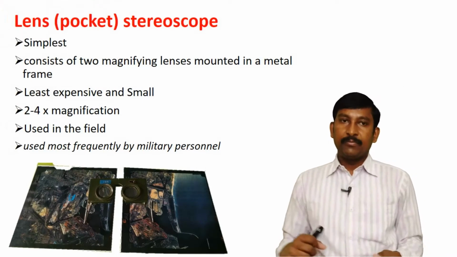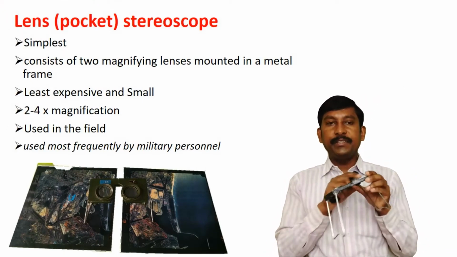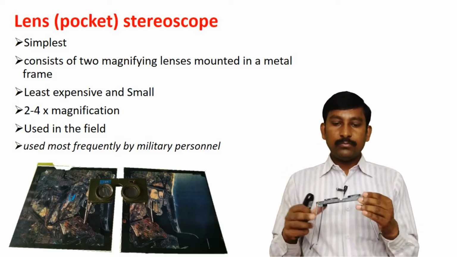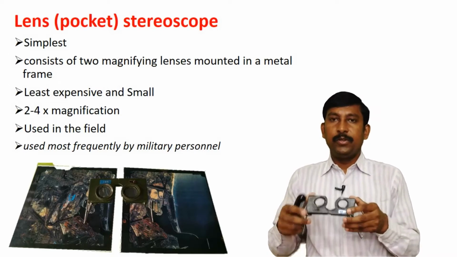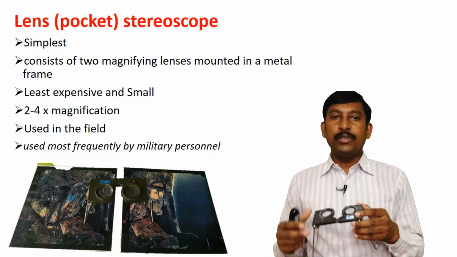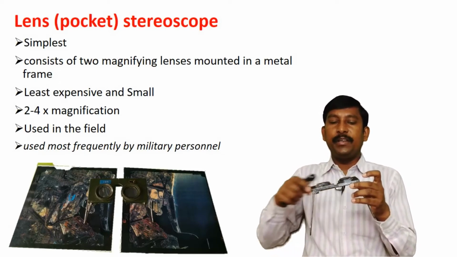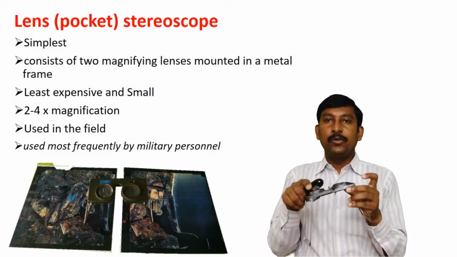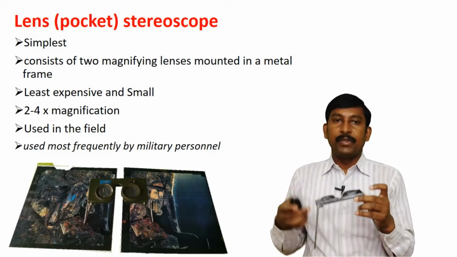First is the pocket stereoscope or lens stereoscope. This stereoscope is called a lens stereoscope. It is a very simple stereoscope. It consists of two magnifying lenses mounted in a metal frame. Here is the metal frame, and here are the two magnifying lenses mounted on this frame.